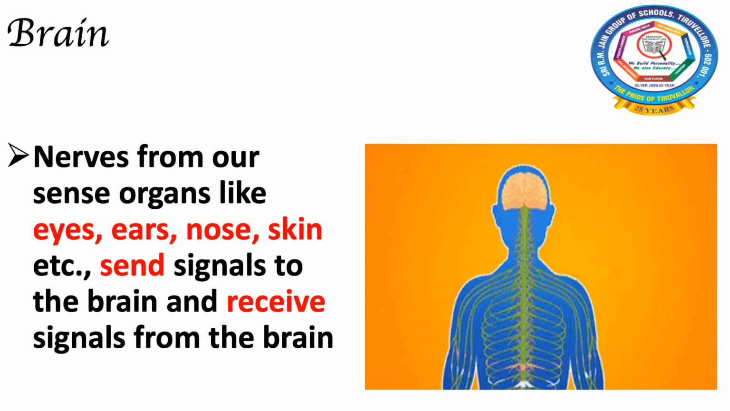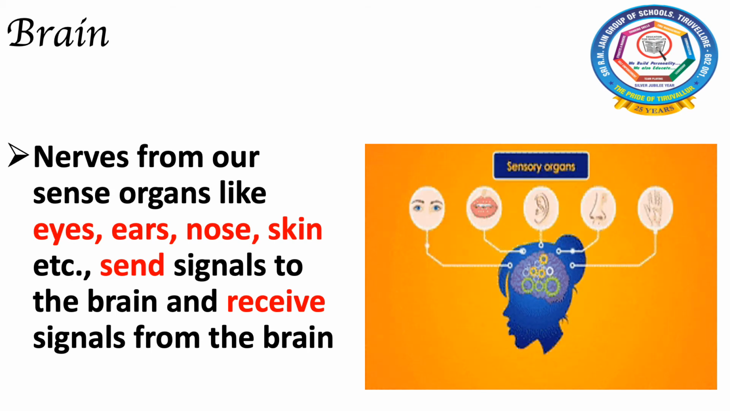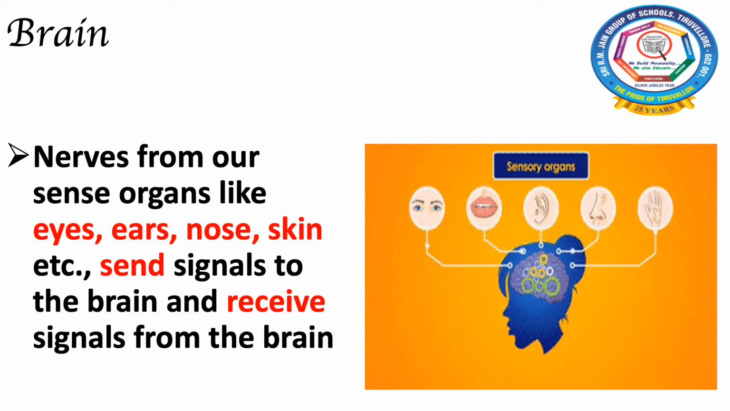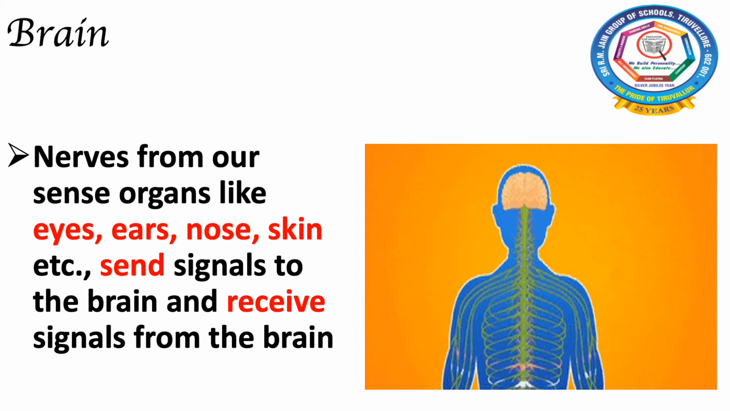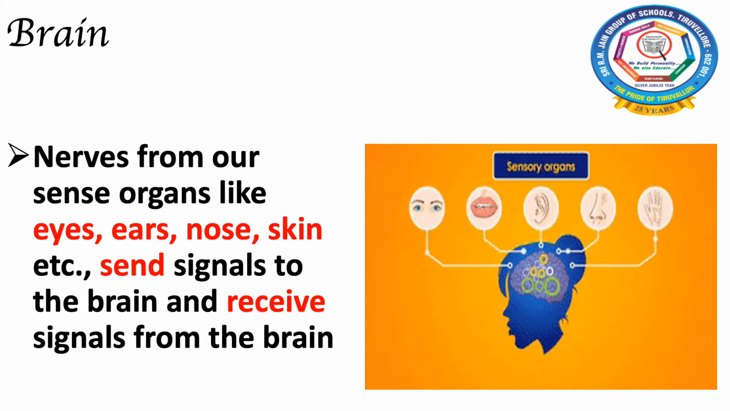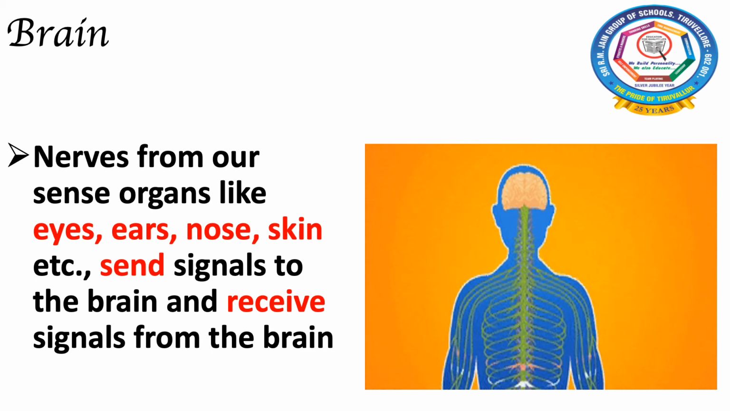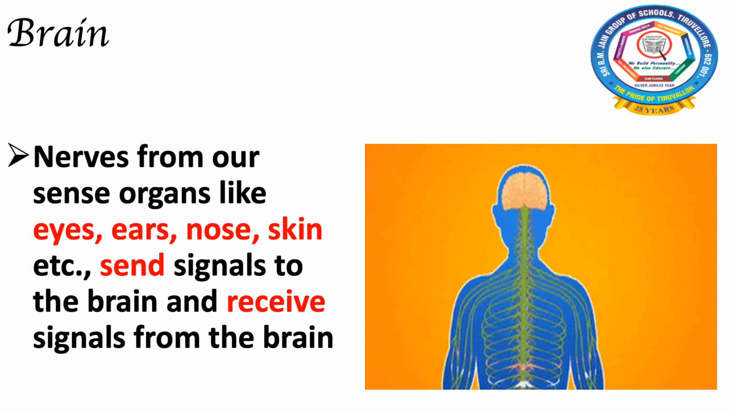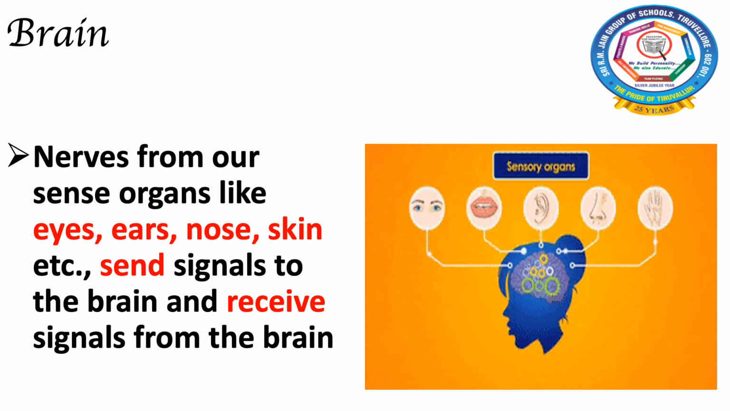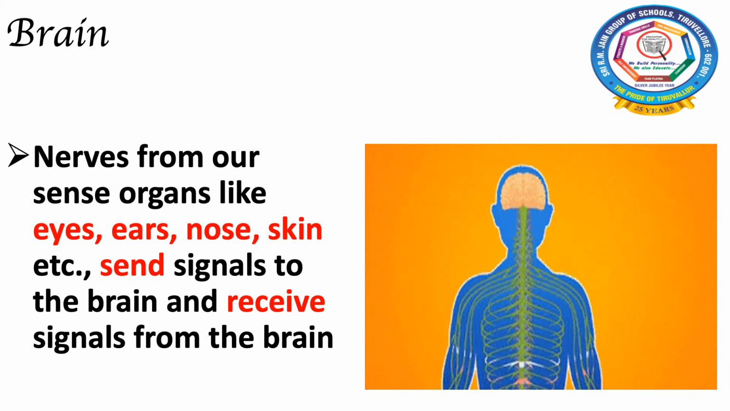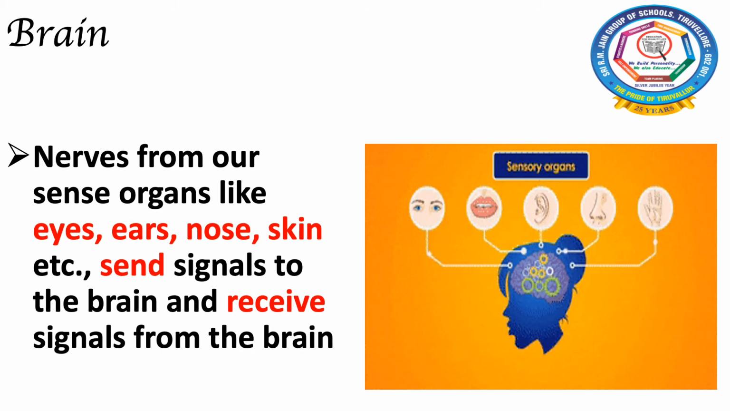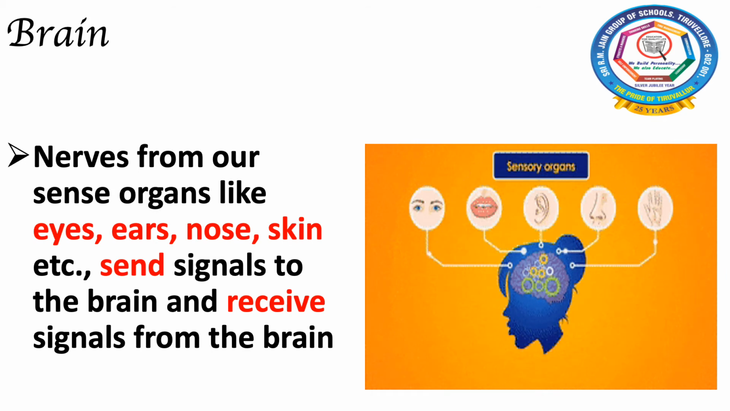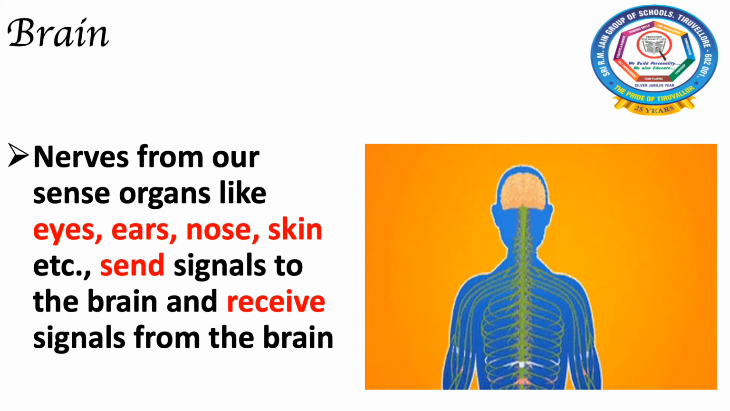For example, if someone is calling you or if someone is kicking you, how will you know? If someone calls you, your ears will receive the information and send the signal to the brain. And again, the brain will let you know that someone is calling you. And if someone is kicking or pinching you, you will feel pain. That will be communicated to the brain through our skin. And then the brain will respond that someone is kicking you, and that is why you feel pain.